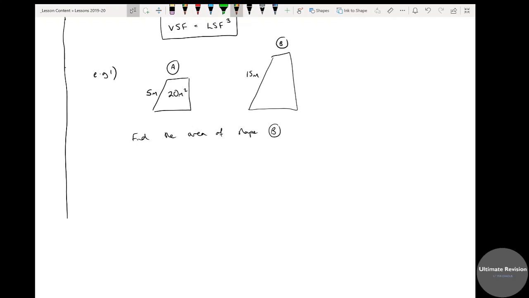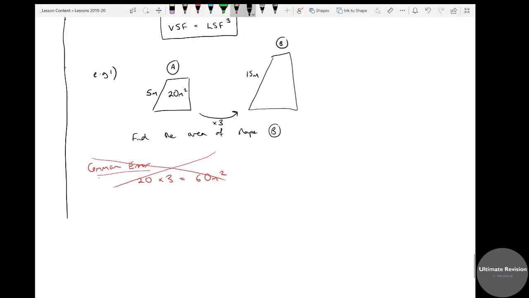Now I'm going to start with a common error, and you can probably expect what it'll be. What people say is, to get from the small to the big, I times by 3, because 5 to 15 you times by 3, don't you? So the common error is, I must do just 20 times 3. And that is a disaster, 0 marks, so don't fall into that trap.